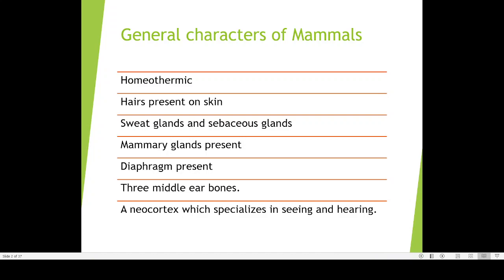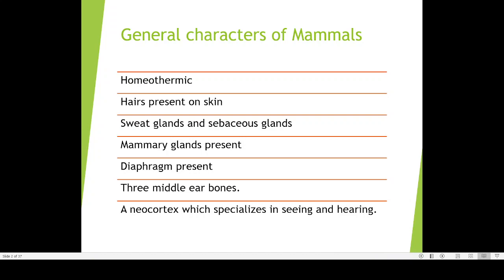Even if you are not applying any oil on your body, still after some time you can see that a lot of oil will be coming on the surface of your skin. This is because the sebaceous gland in your body is producing this oil, and that oil is making your skin soft and smooth. So that is the purpose of another type of gland. So, sweat gland and sebaceous gland. You take a reptile, you cannot see sweat glands or sebaceous glands. You take a bird, you cannot see these two glands. You take an amphibian, you cannot see these two glands. So sweat glands and sebaceous glands are only present in mammals. They are exclusive to mammals.